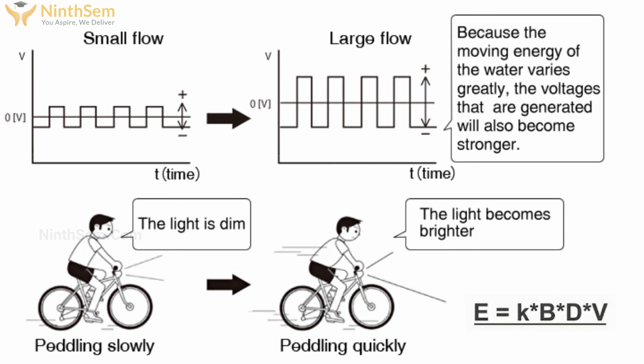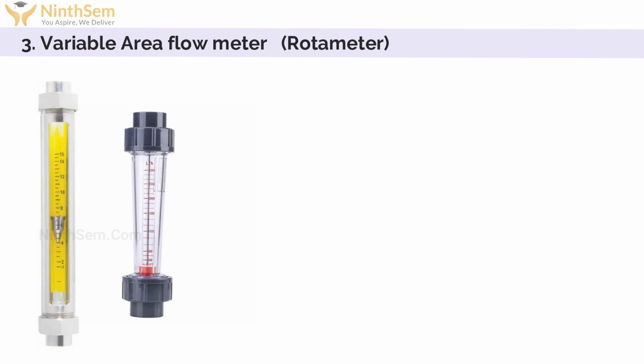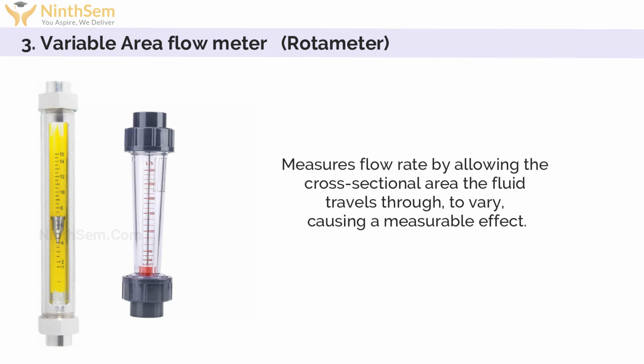Okay, so now come to our next flow meter, that is called the variable area flow meter. It is called a rotameter. Here is an image of a rotameter. It belongs to a class of meters based on variable area, which measures flow rate by allowing the cross-sectional area the fluid travels through to vary, causing a measurable effect.